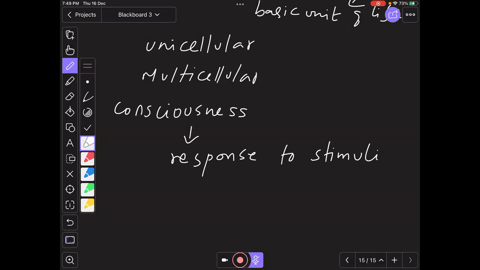Do plants move? Yes, sir. What type of movement is seen in plants? How do they move? No idea? You would have learned this in 10th standard, but I'm not sure how many of you have studied it. Okay, see, how do plants respond to a particular factor?